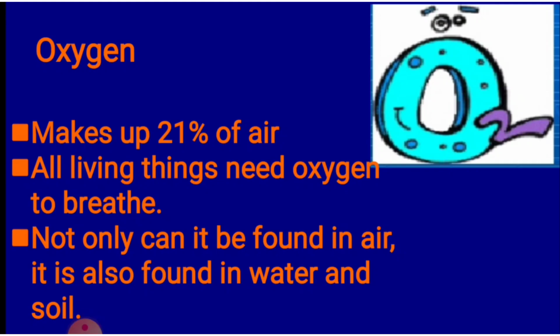All living things need oxygen to breathe. Plants and animals take in oxygen during the process of respiration. Oxygen is not only found in air but also in water and soil.